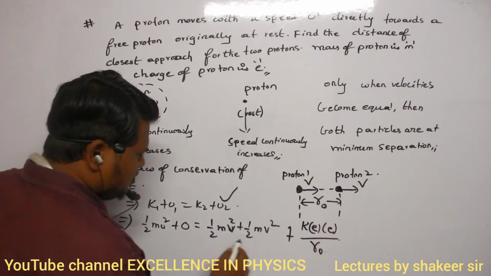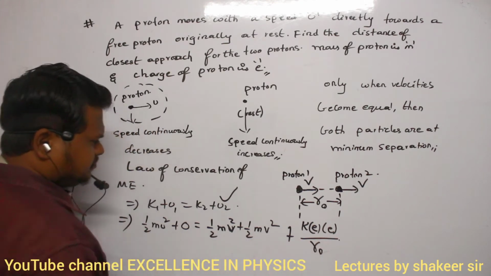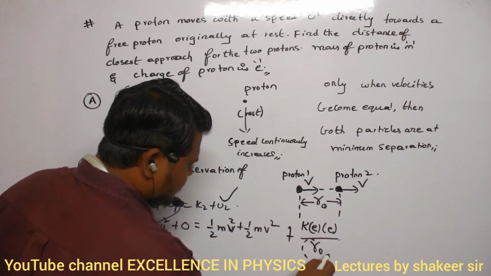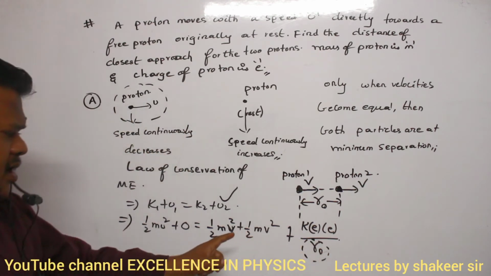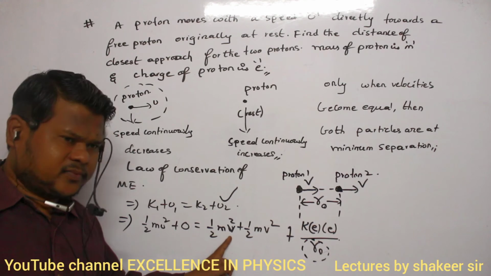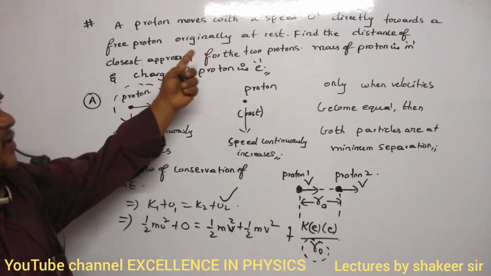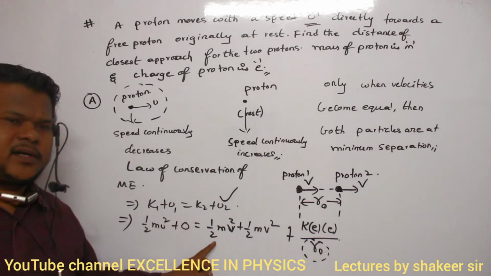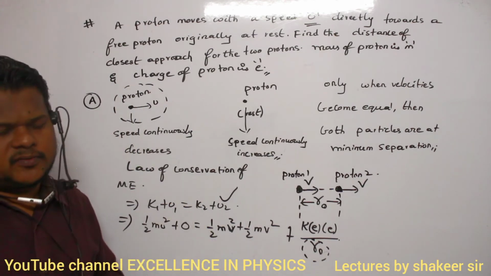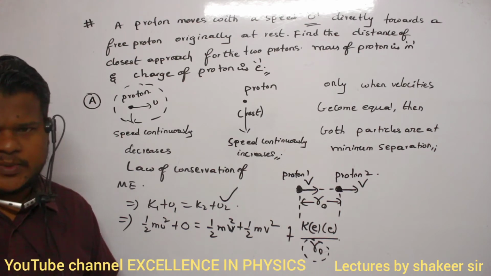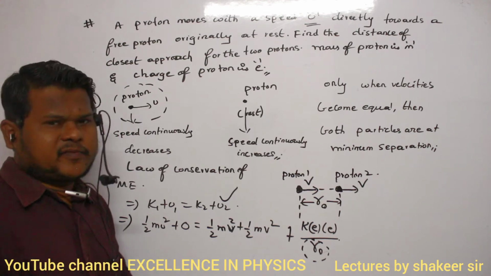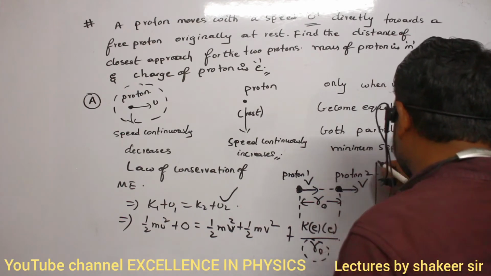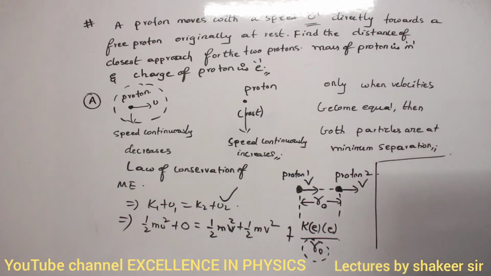Now here you see how many unknown quantities are present. Basically I want this r naught. This is only what I want to know. But to calculate r naught, v is also an unknown quantity. u is already given in the question. v is an unknown quantity. So how can I find the v value? Can anybody say? How can I find the final velocity?